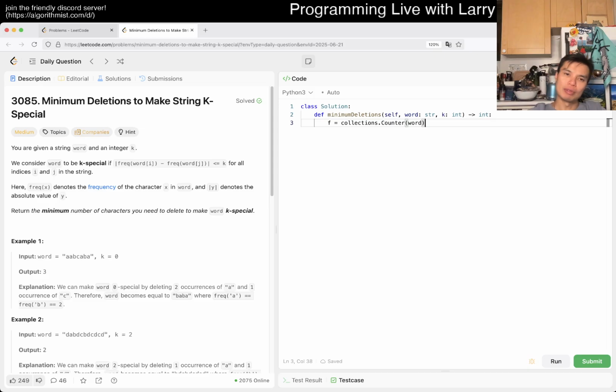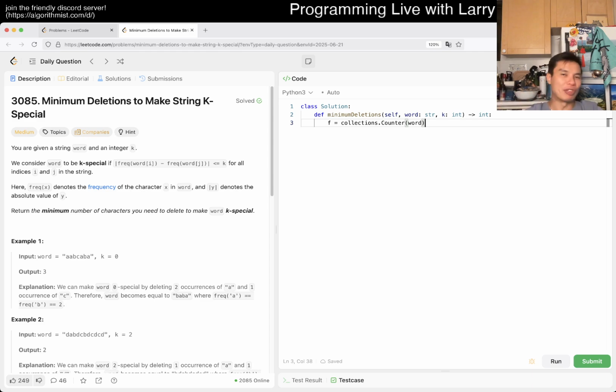Now, what do I remove? I think now it is a sliding window on the frequency. Initially I was going to say that, and maybe you could still think about it that way, but it was an extension of it. Let me go over my thought process. It happened really quickly, so I didn't really talk about it. My first idea was that there are at least two immediate ways of thinking about it.